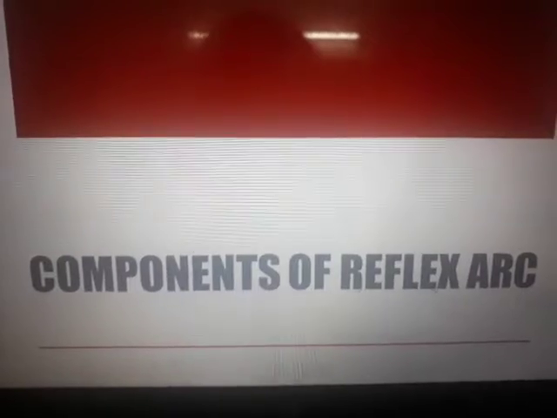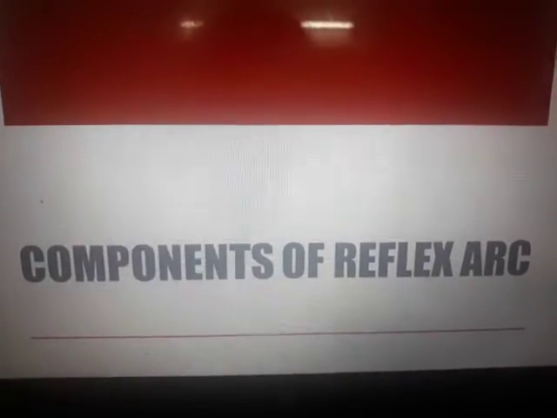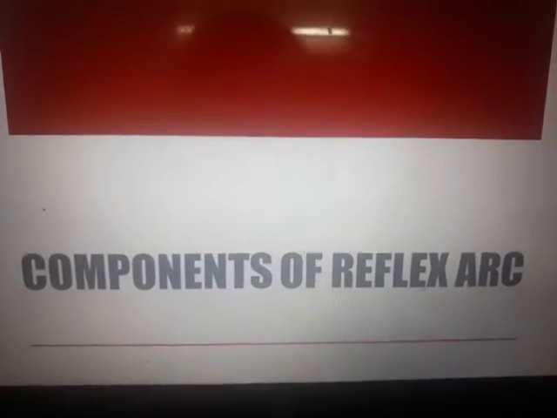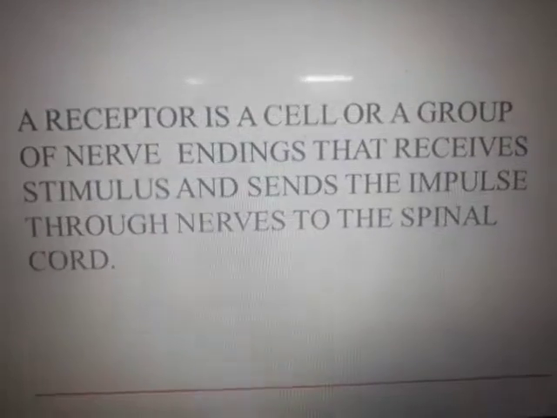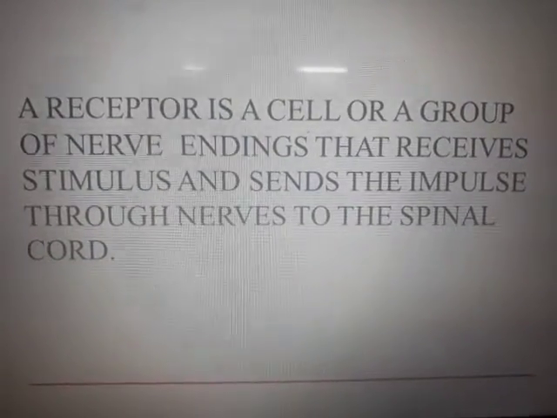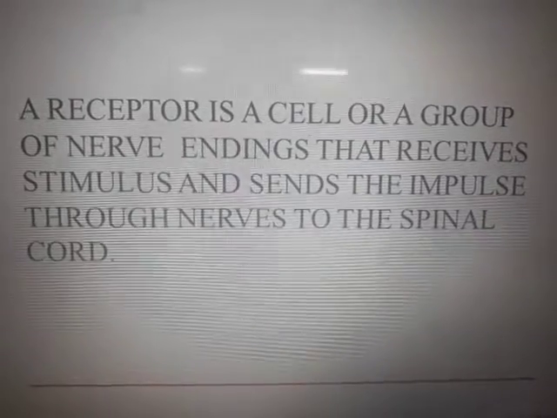The stimulus is received by the receptor nerve cells, and the action is taken by the effector nerve cells. So what are the components? In the picture we have already seen, a receptor is a cell or a group of nerve endings that receives a stimulus and sends the impulse through the nerves to the spinal cord.